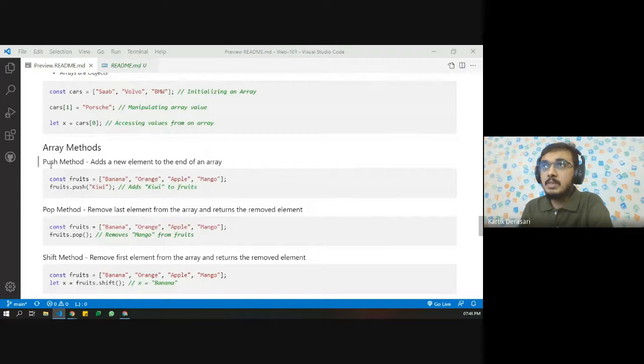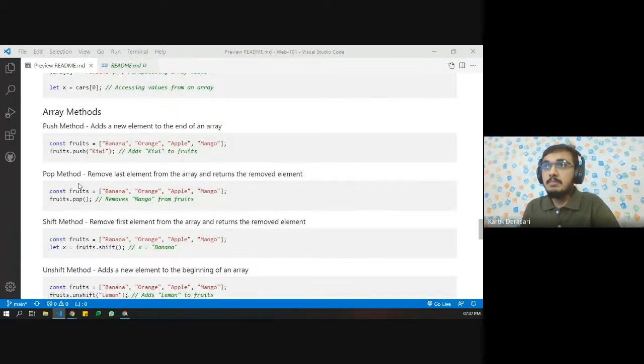So we have the push method. For example, if we have an array called fruits, which has banana, orange, apple, and mango, and you want to add a value to the end of the array, after mango, then we can add it using the push function. If we say fruits.push("kiwi"), then this will add kiwi to fruits at the end of the array.